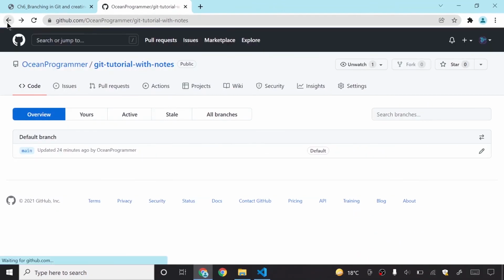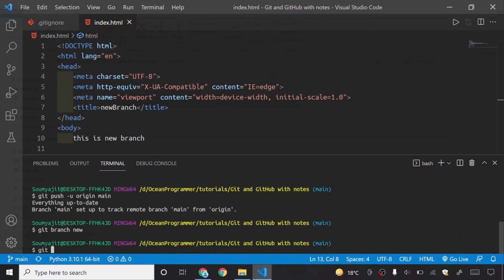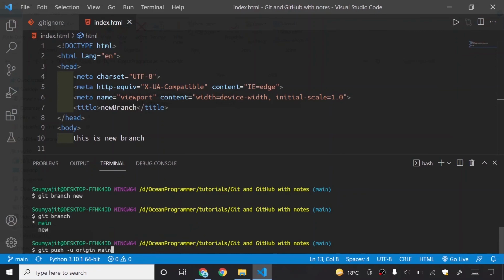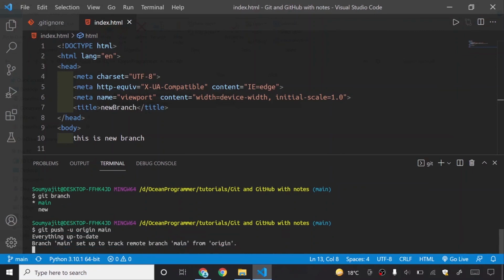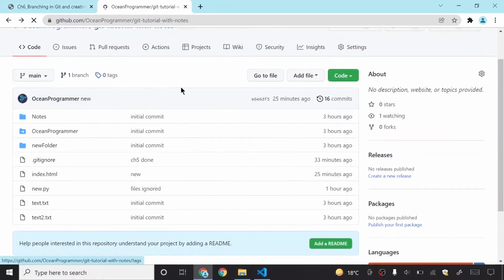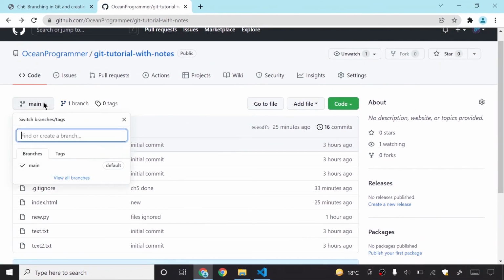What if I create a new branch, git branch new? If I say git branch, you can see there are two branches. If I push this code again to GitHub, you would expect that the new branch will get pushed. But if I reload this page, you can see there is only one branch present here, that is main.